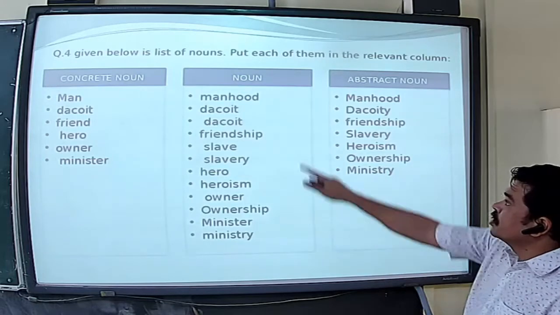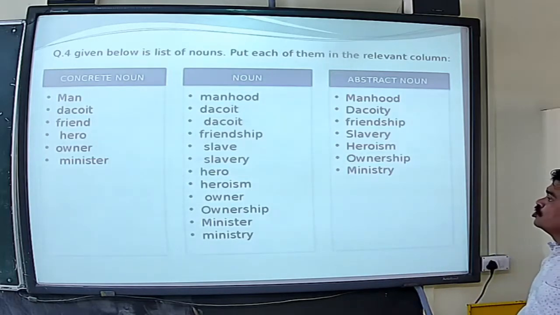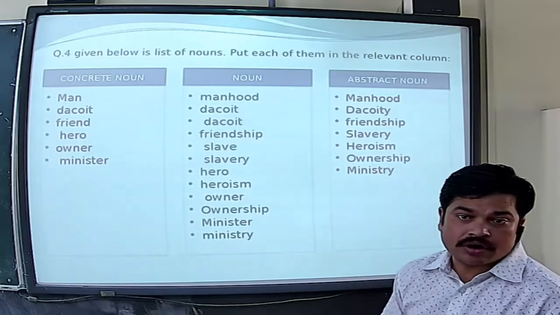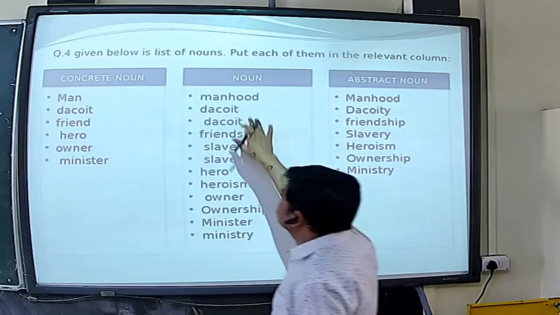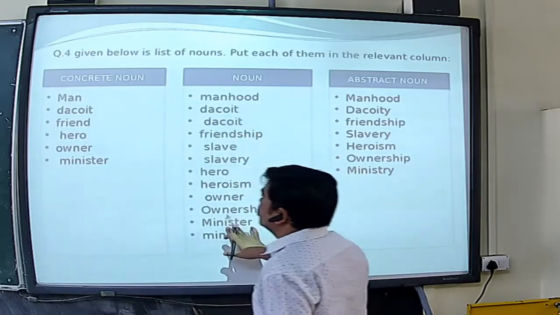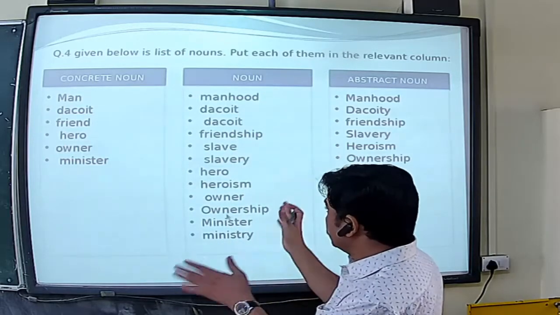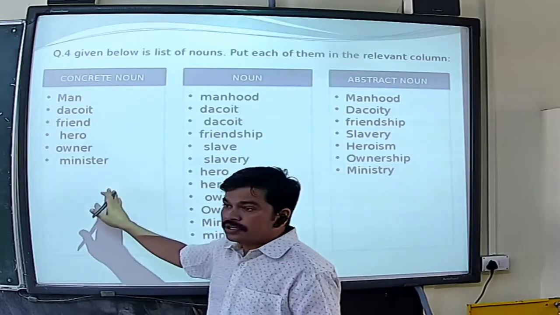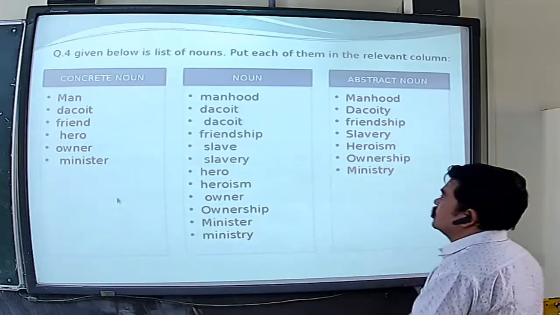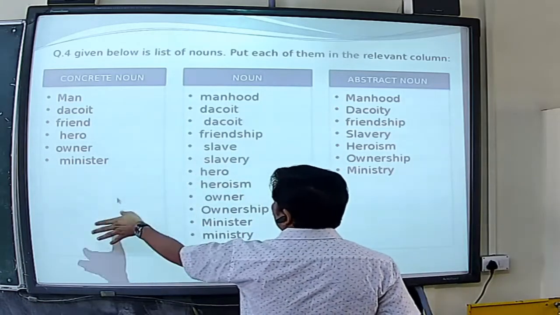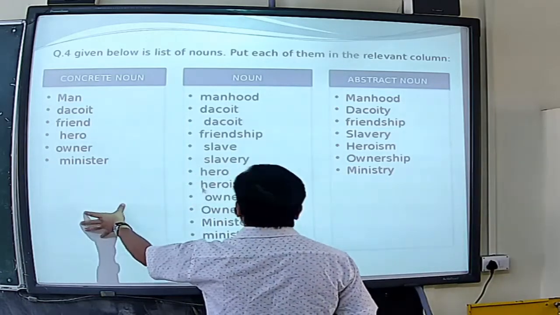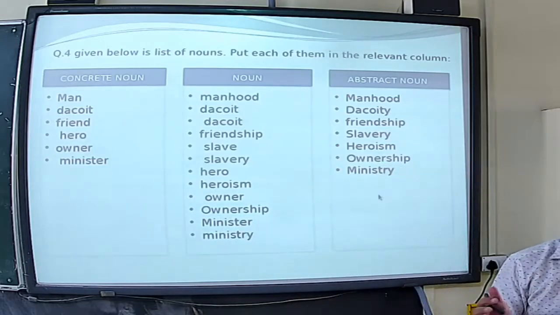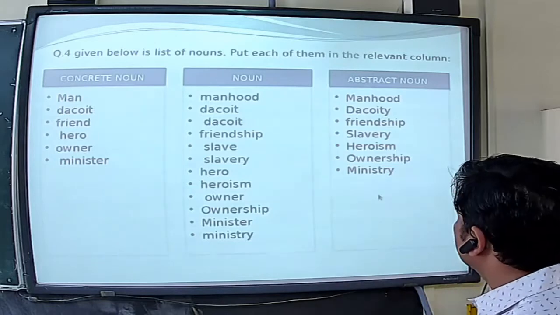See, given below is a list of nouns. Put each of them in the relevant column, right? Here some nouns have been given. What we have to do is differentiate the nouns into the relevant columns. So those nouns that belong to concrete noun, we will write in the concrete noun column, and those nouns that belong to abstract noun, we will put into the abstract noun column.